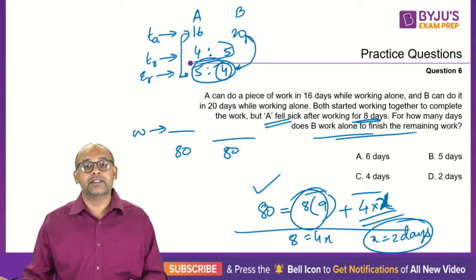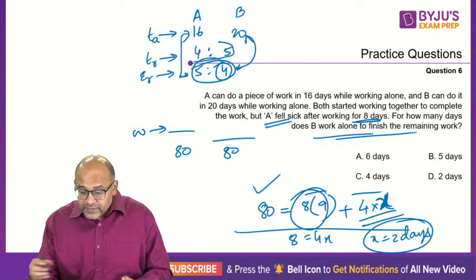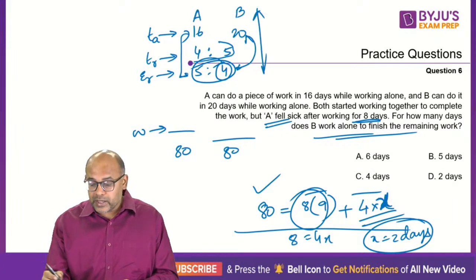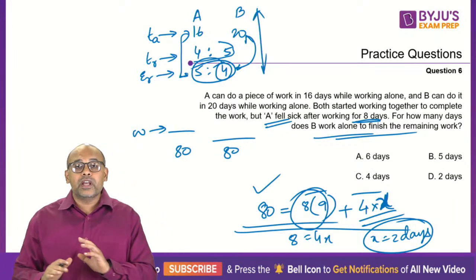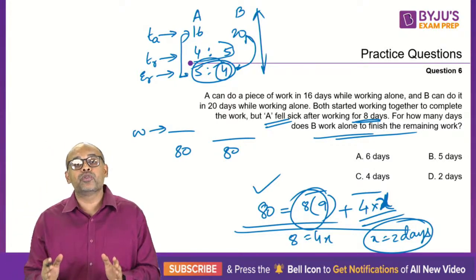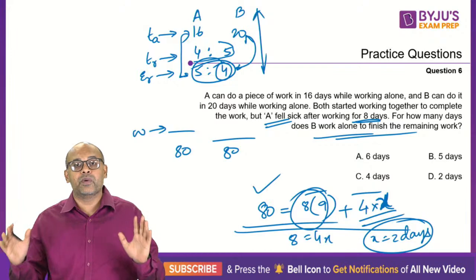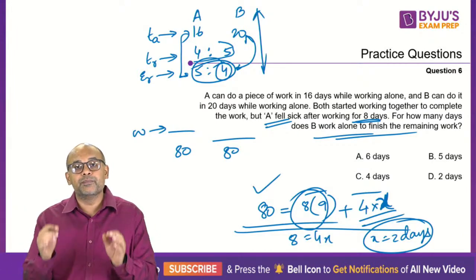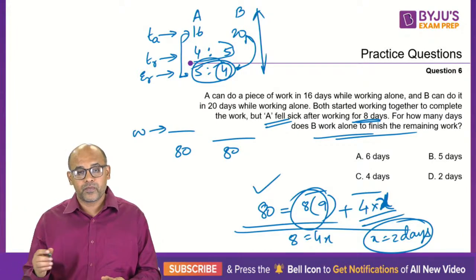That's your answer. Okay, so if you notice, once again we did the same thing. One small table and one equation. That's it. So how many twists and turns can the question give you? In this approach, you will finish it in one table and one equation. That's the beauty of this simple approach called the unitary method.